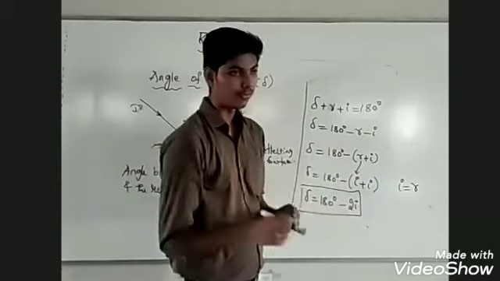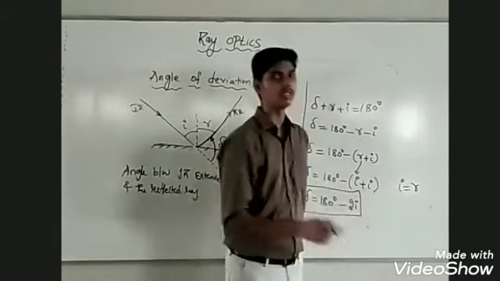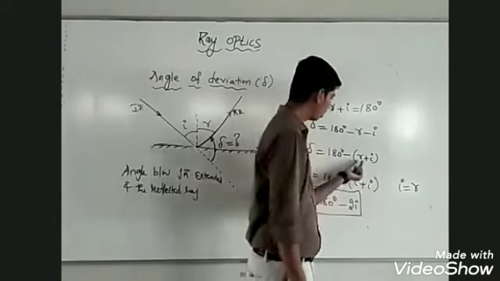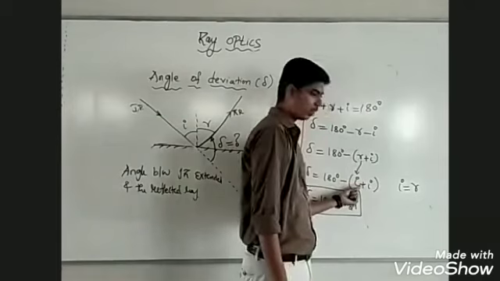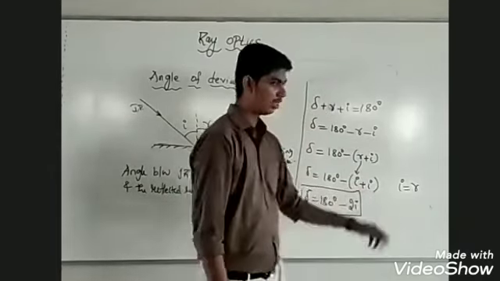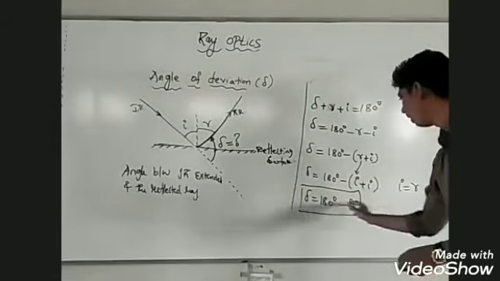In case of reflection of light, angle of reflection will be equal to angle of incidence. Whatever the incidence angle is, the reflection angle will also be the same. So we can write r as I. I plus I is 2I. So angle of deviation will be 180 minus 2I.